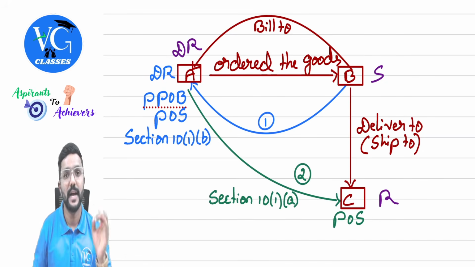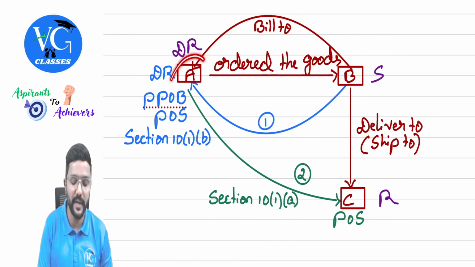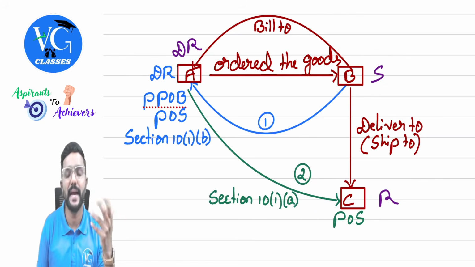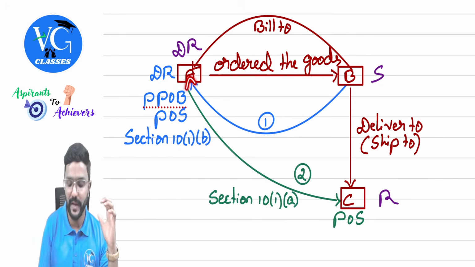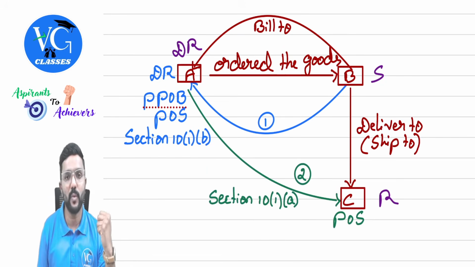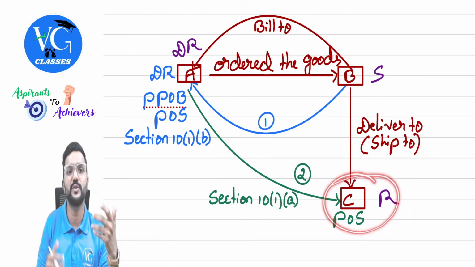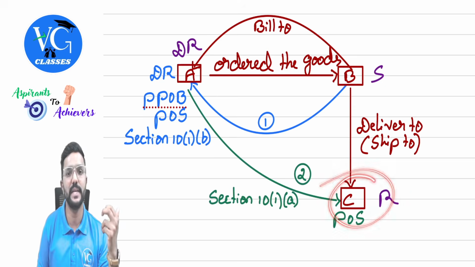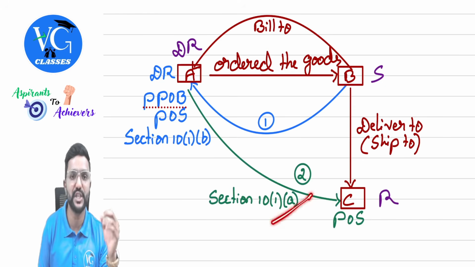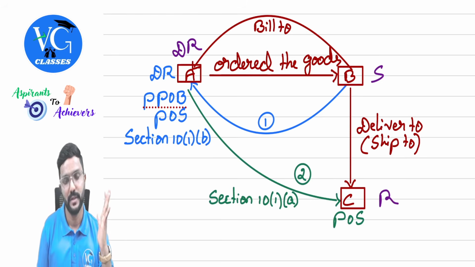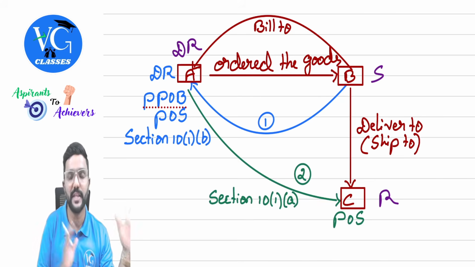And there is actually one more supply, between A and C. Why did A ask B to deliver the goods to C? C will be A's customer. So there is one more supply between A and C. For that, what is the place of supply? As there was a movement of goods, wherever the movement of goods will terminate, that is C's place, that is considered the place of supply as per section 10(1)(a). This is for the supply between A and C, guys. I'm just covering that also.